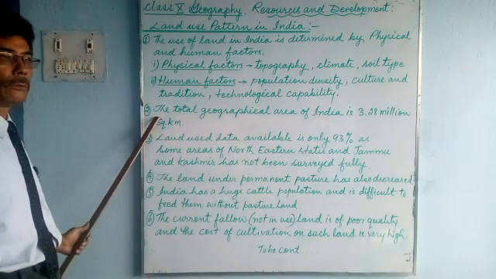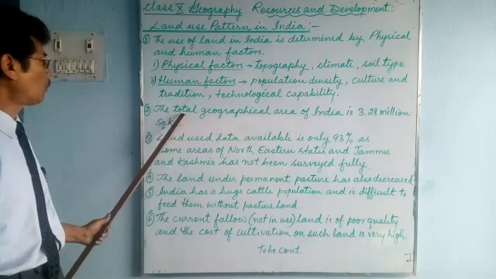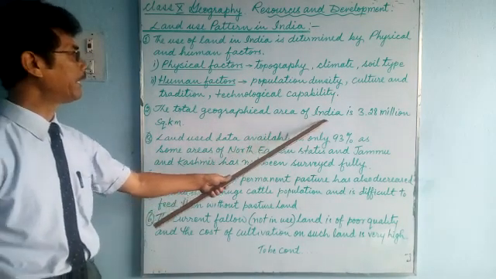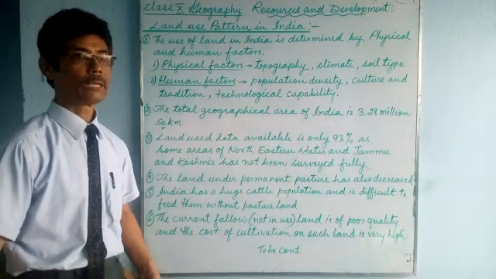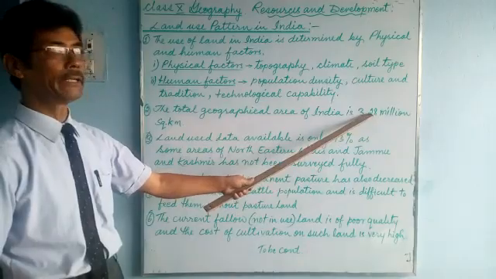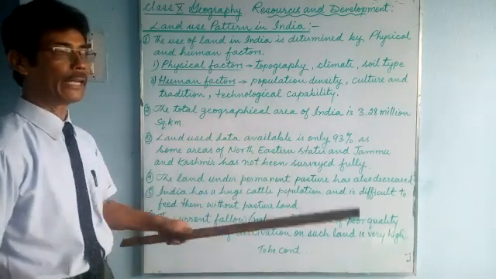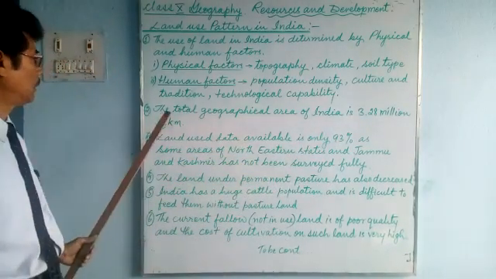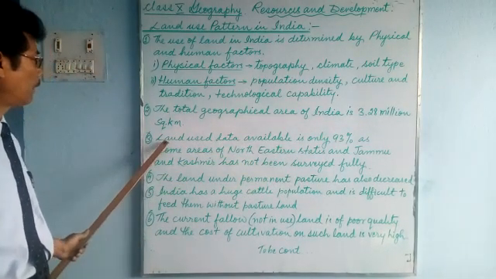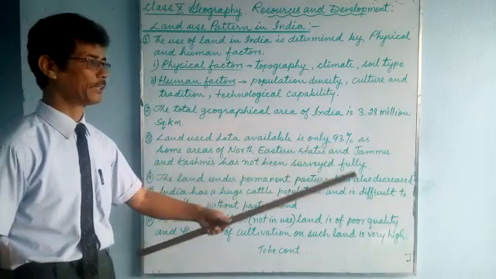Now we'll talk about the total area of our country. The total geographical area of India is 3.28 million square kilometer. Number 3, land use data available is only 93%.